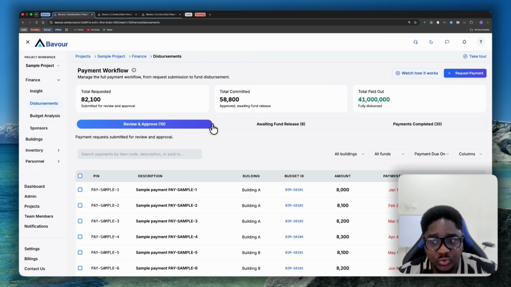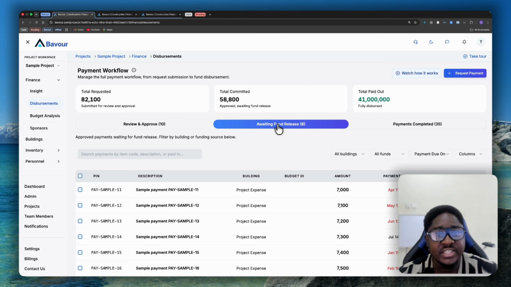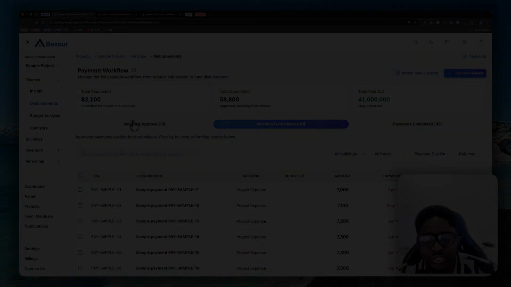So a payment request will be raised. It will be added to your review and approve tab. Somebody in charge will review it. After review, it goes to the awaiting fund release if it's approved. From here, it goes to completed payment once the finance team disburses that payment. Now, this gives you control over your expense structure or your payment workflow. So nothing gets disbursed, no fund gets released until you're able to approve it.